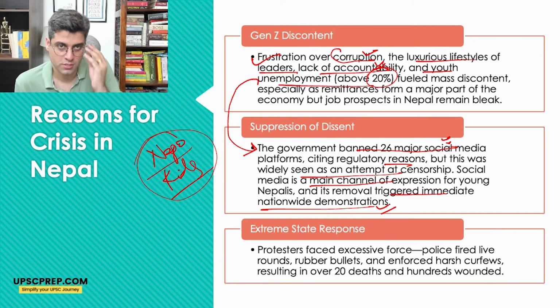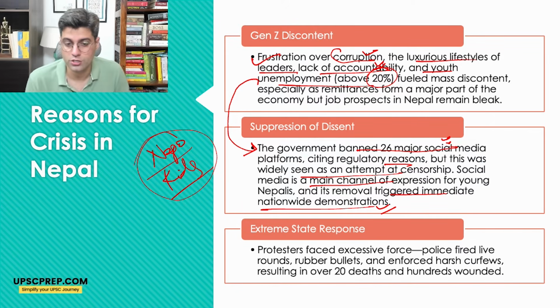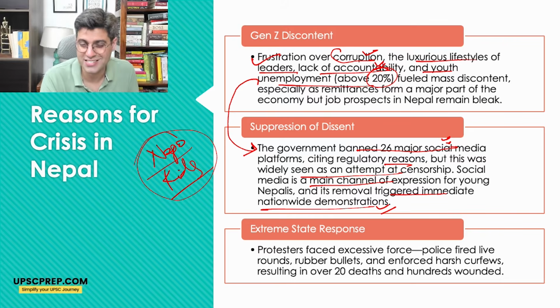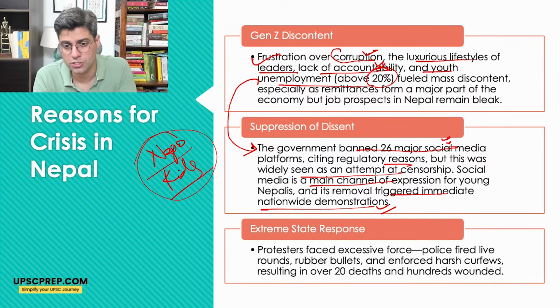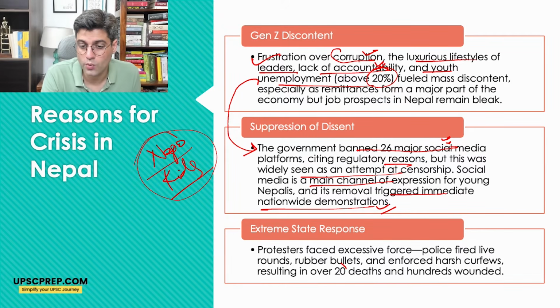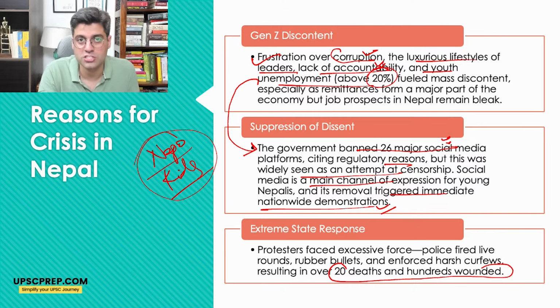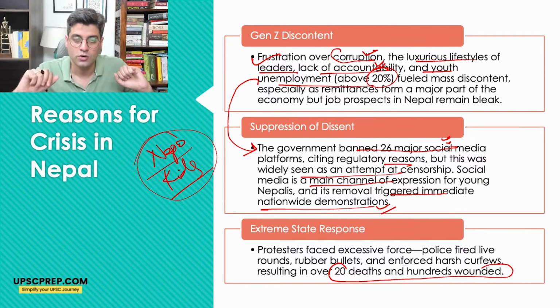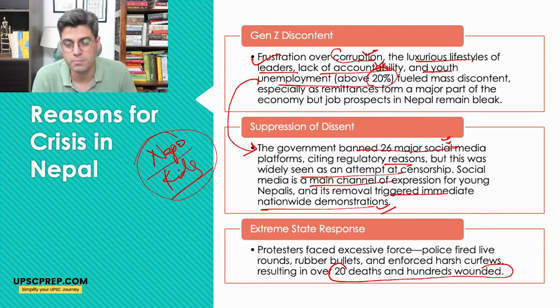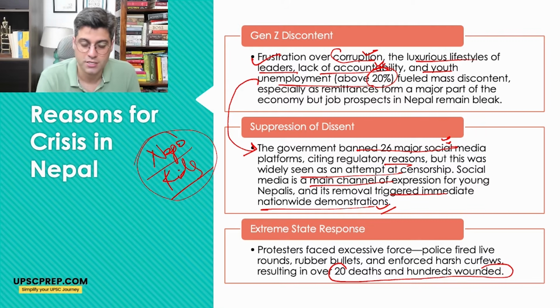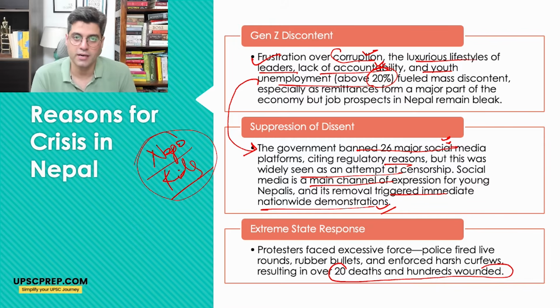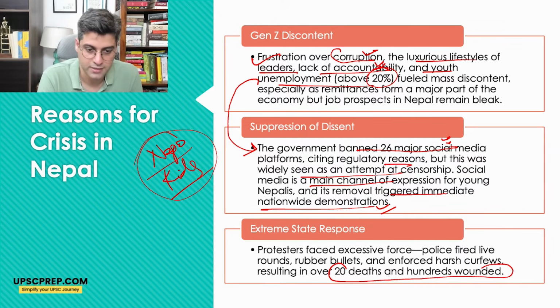Extreme state response. The first day of the protest, the state responded, the police fired on the Gen Z protesters. And what happened? Over 20 deaths. And this further resulted in all cities where people rose against the government. And immediately the Home Minister of Nepal resigned, followed the next day by the Prime Minister of Nepal, KP Sharma Oli, who also resigned.